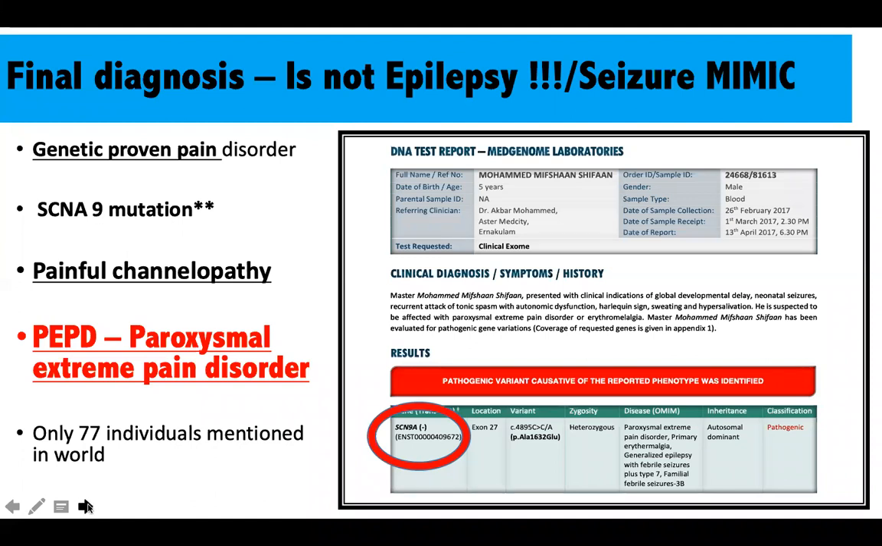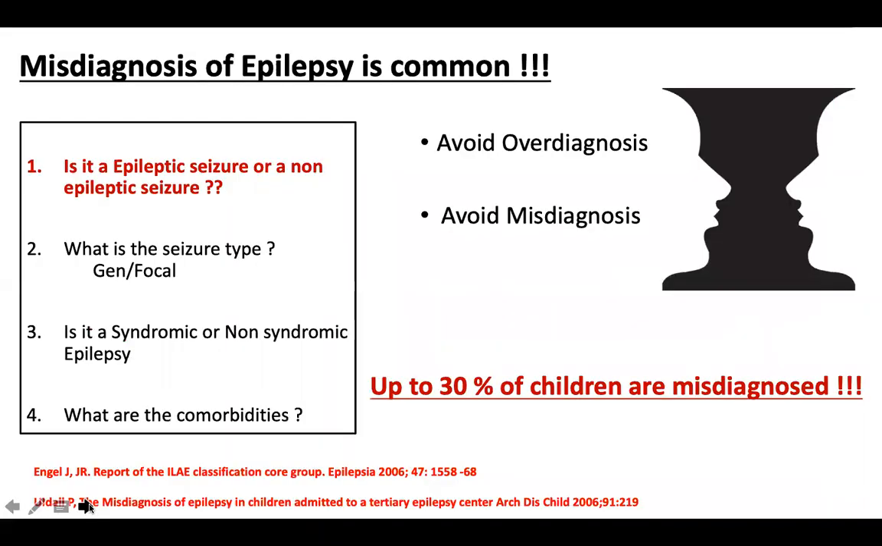So this child had a very good control of pain, and he started regaining milestones. So that's the second part of the story, right? Misdiagnosis of epilepsy is very, very common, even in bigger tertiary or quaternary care centers. Almost 1/3 of children can be mislabeled as epilepsy when actually they have non-epileptic attacks.